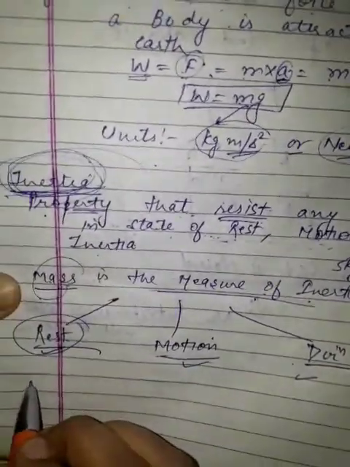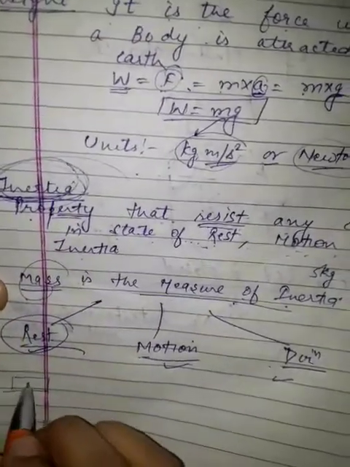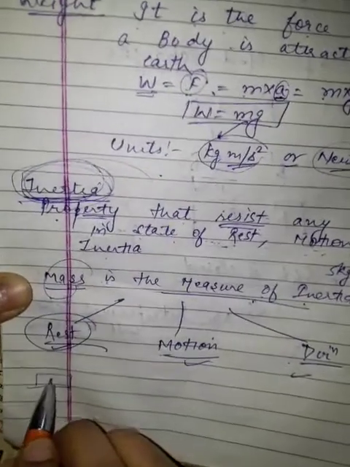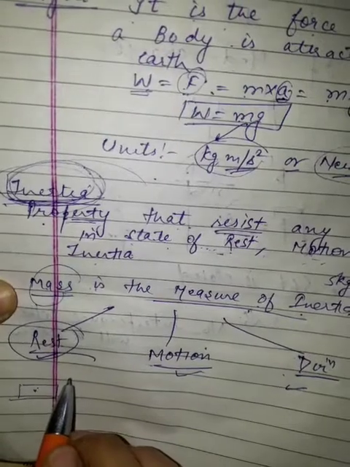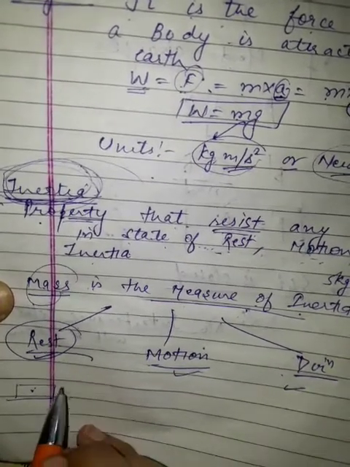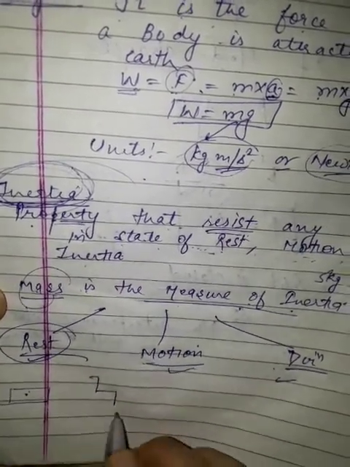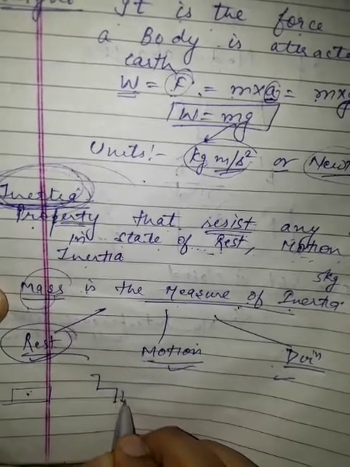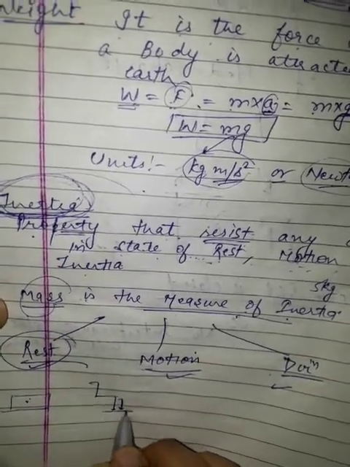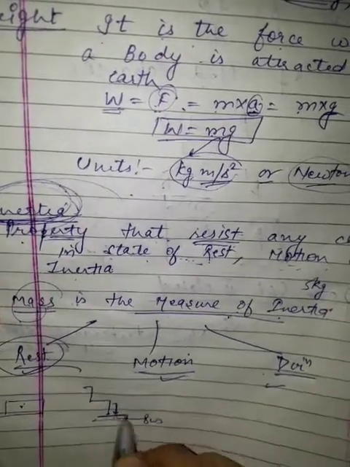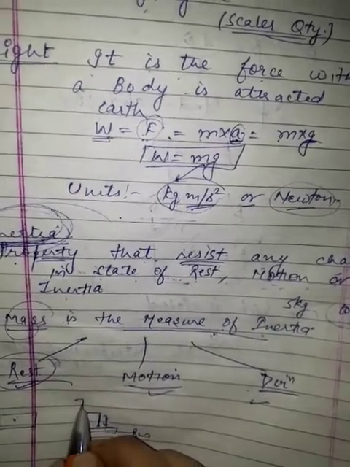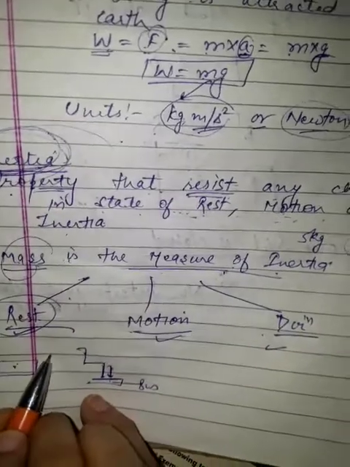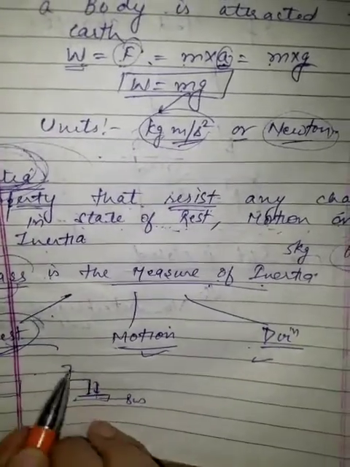For example, you are sitting in a bus and the bus is at rest. The driver of the bus suddenly starts the bus. Where will you go? You will fall backward. Why will you fall backward? Because when you are on a chair, the lower portion of your body, that is your legs, which is in contact with the bus, starts moving, but the upper body still wants to remain at rest because of inertia. So where will it go? It will go back. So when the bus starts suddenly, you go back.